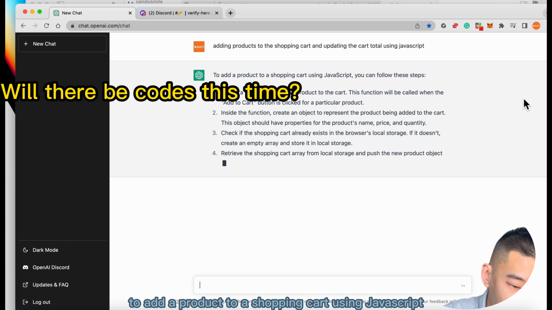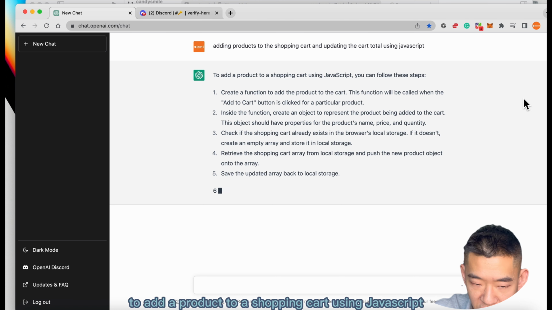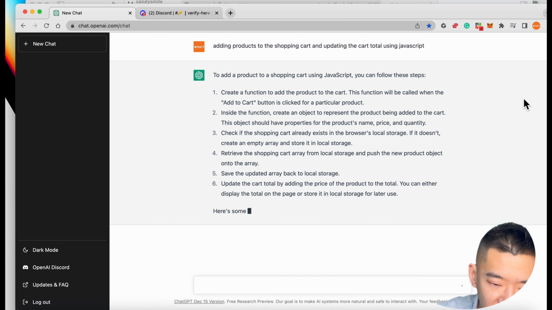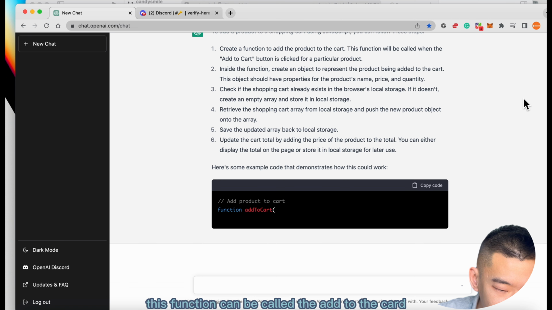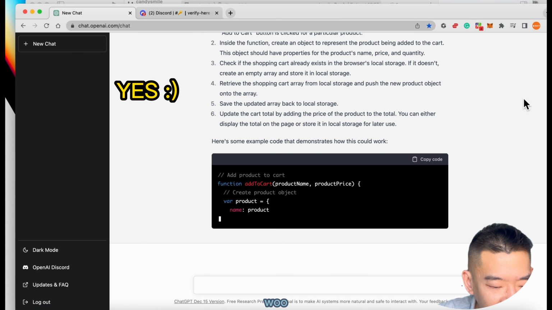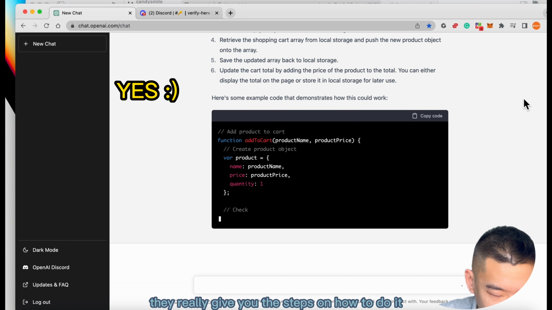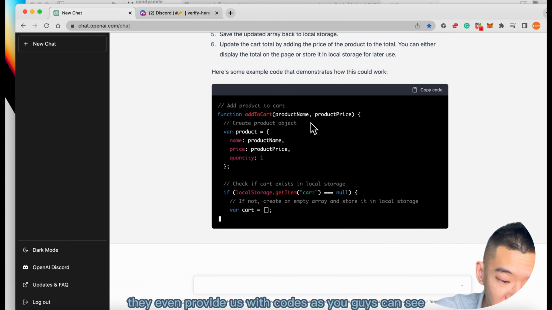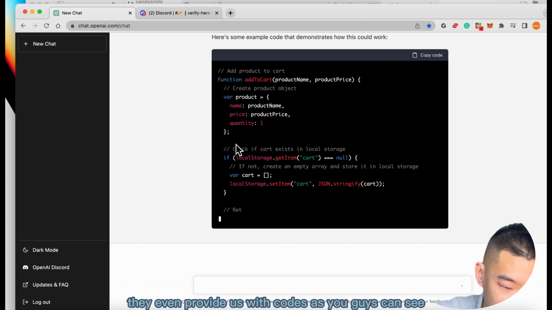There you go. To add a product to a shopping cart using JavaScript, you can follow these steps. Create a function to add the product to the cart. This function can be called addToCart. Okay, that's interesting. They really give you the steps on how to do it. Here are some code examples. Okay, nice. They even provide us with code, as you guys can see.